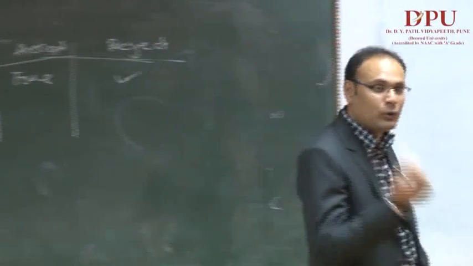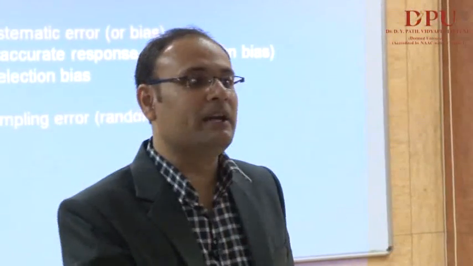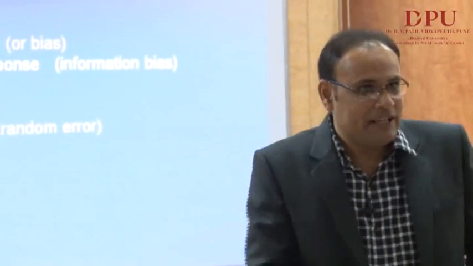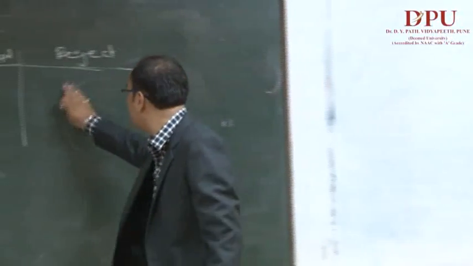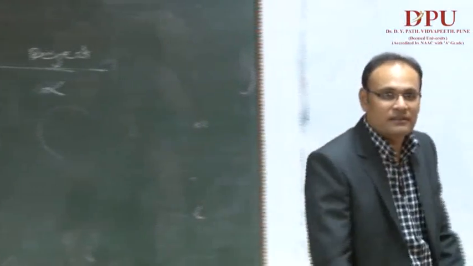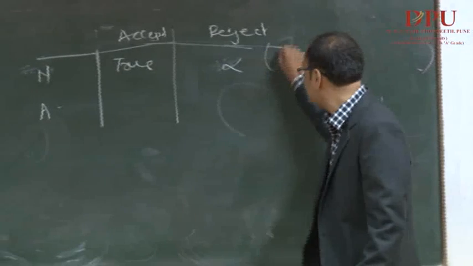We have done the work and we have proved my problem statements are true, and still your statement has been rejected from the organizations or from any others. It becomes an error. Everything is right, still you are rejecting me, and that is called the error, and this error is called alpha. Understand? This error is called alpha. Whatever sampling technique you have, as per your sampling techniques, you have done the collection of data and your null hypothesis is still true, but it has been rejected. So this is what we call the error, or sometimes alpha. This is type 1 error.